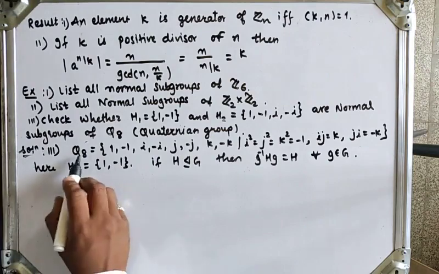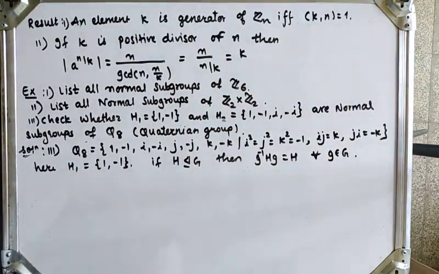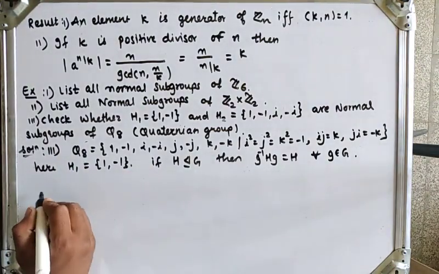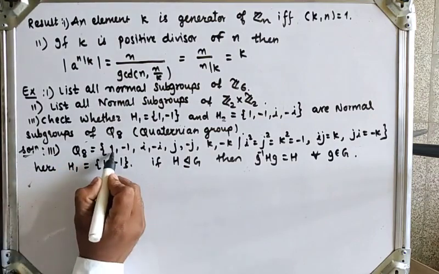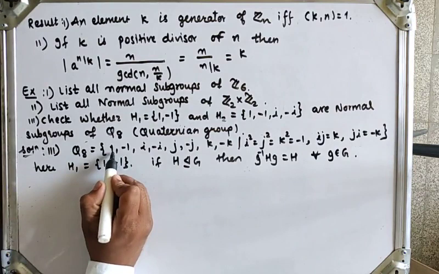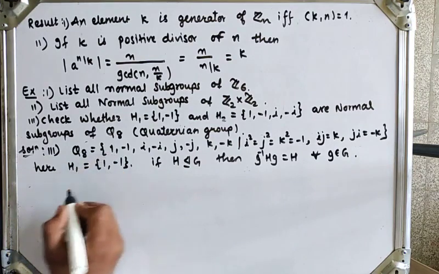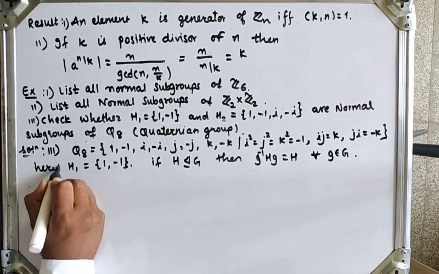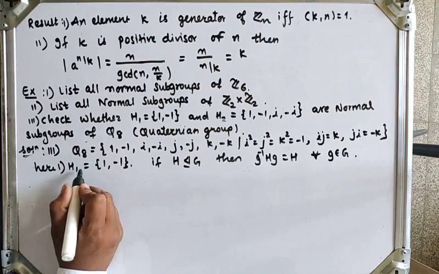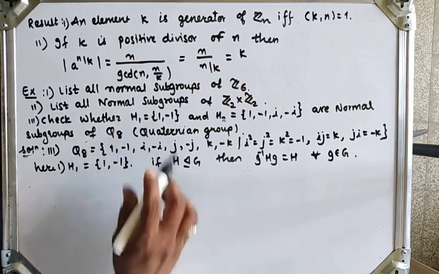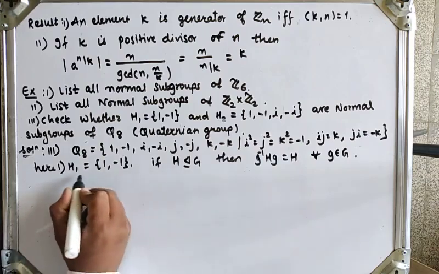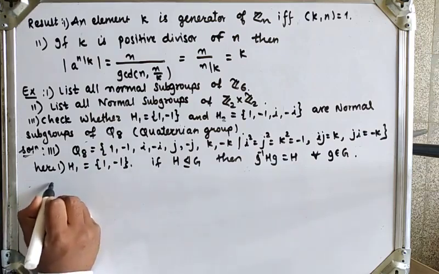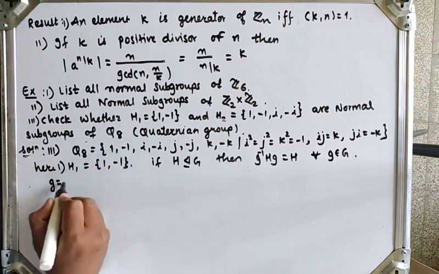So in Q8, in total there are 8 elements. We have to check H1 is a normal subgroup of G. So I will take the first element g as 1.